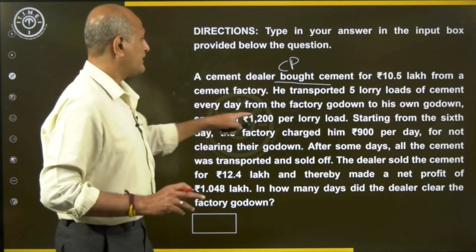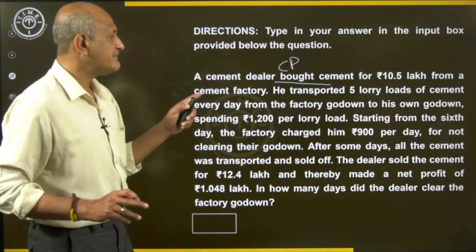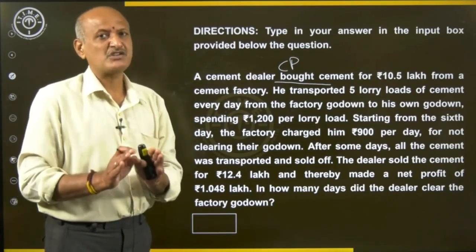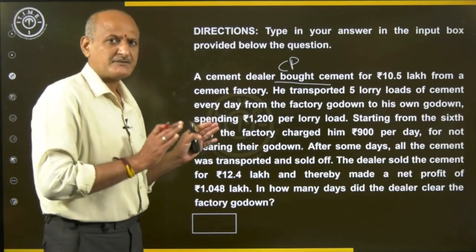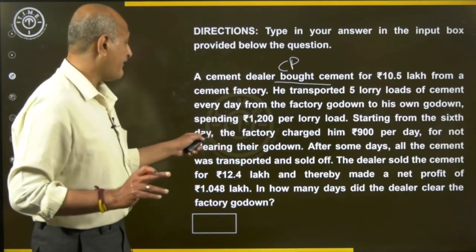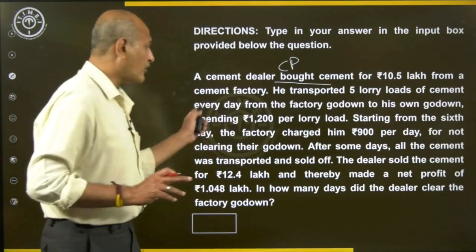Now it reads: starting from the 6th day, the factory charged him 900 per day. So for the first 5 days there was no such charge, only the transportation charge, but starting from the 6th day onwards, the factory charged him 900 per day for not clearing the godown.